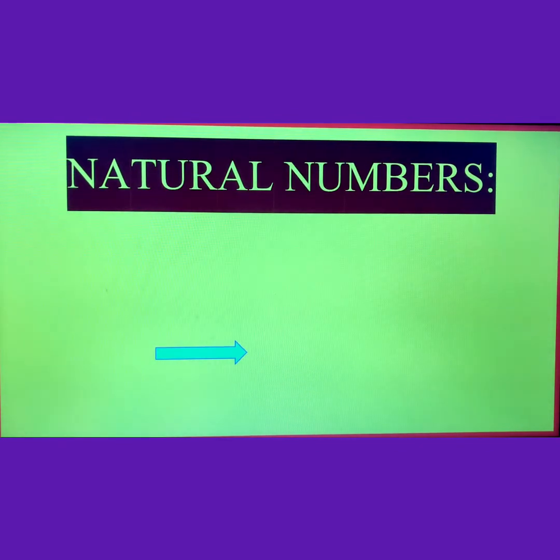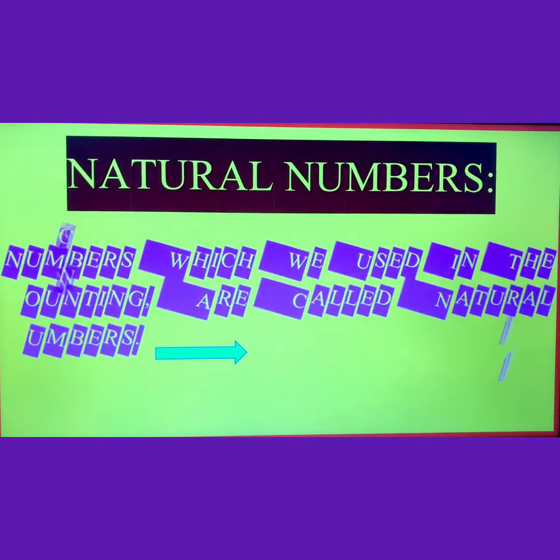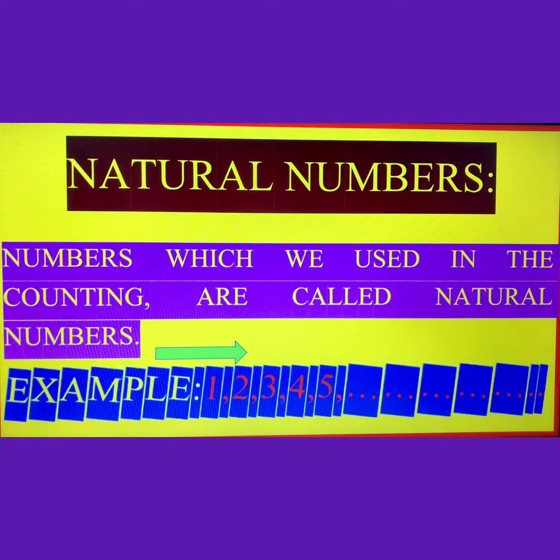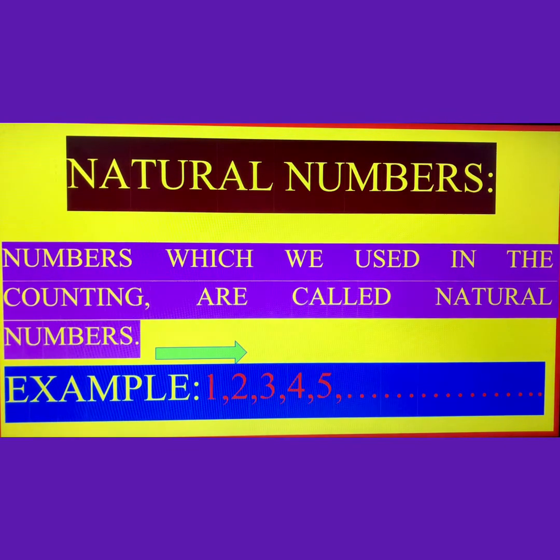Natural numbers. What do you mean by natural numbers? Numbers which we use in counting are called natural numbers. For example, 1, 2, 3, 4, 5 and so on up to infinity. These all numbers are natural numbers.